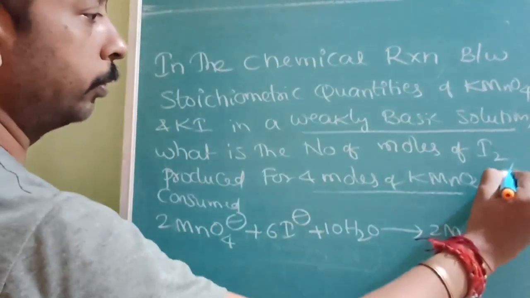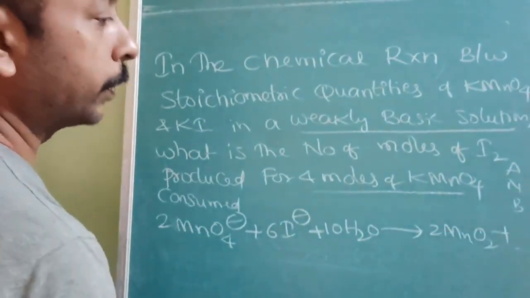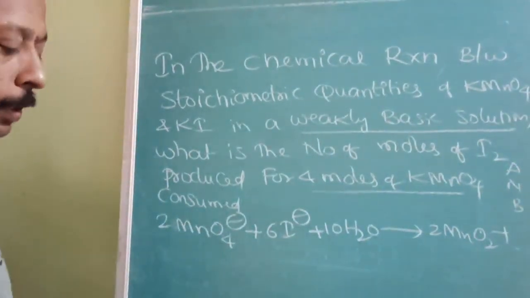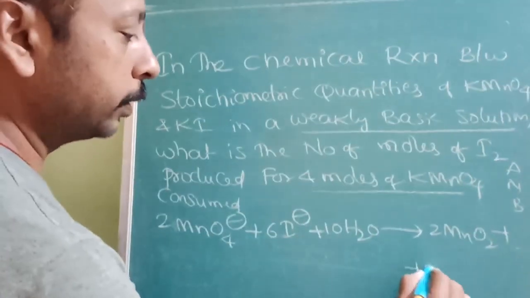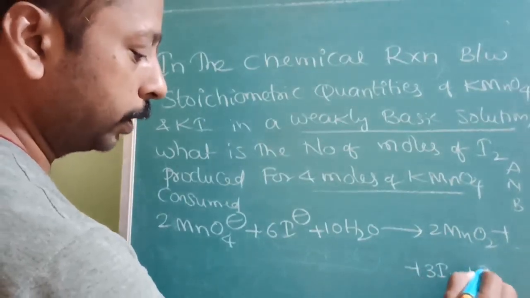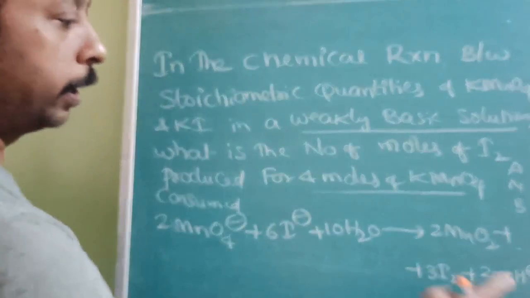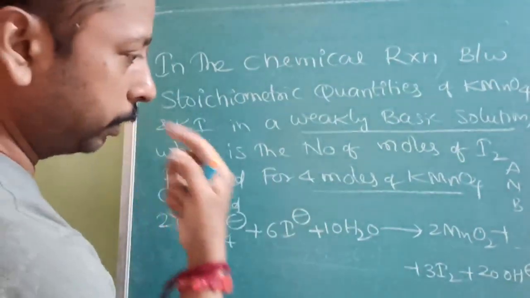That is what I told you earlier. If I write K here, then I can write K there also. That is not a problem.